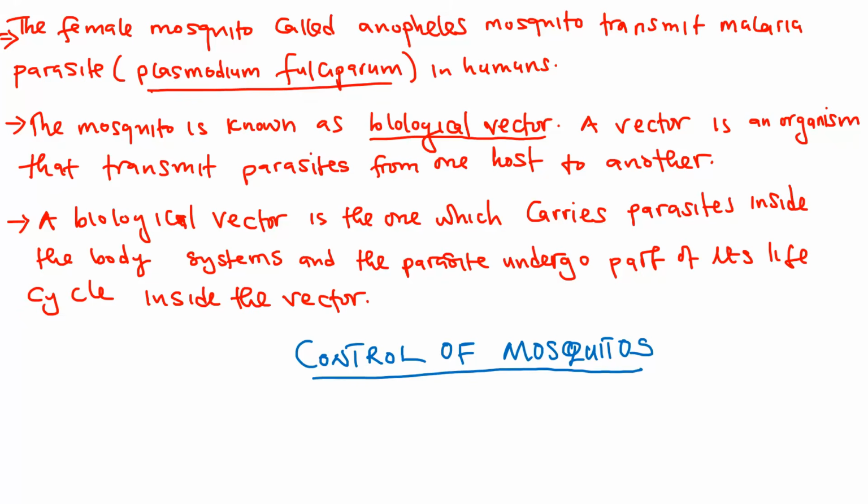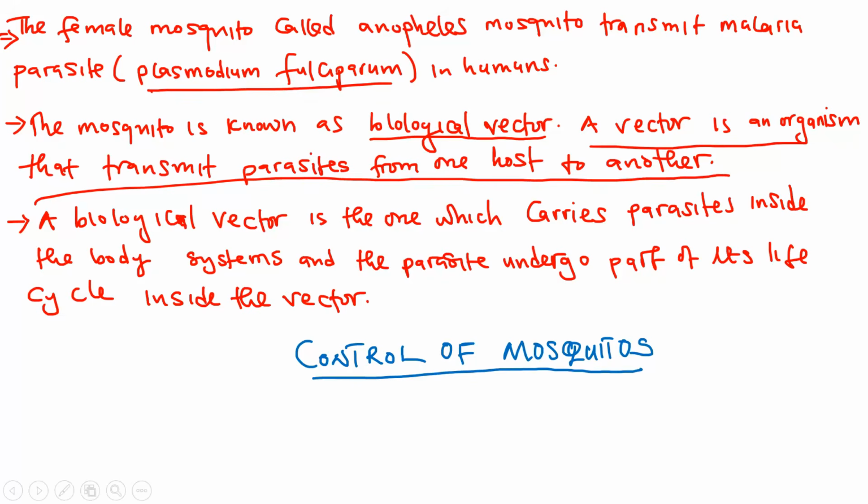And of course, a vector here is an organism that transmits parasite from one host to another. That is what we call a vector. Now, what does it mean in full? Why is it called a biological vector?